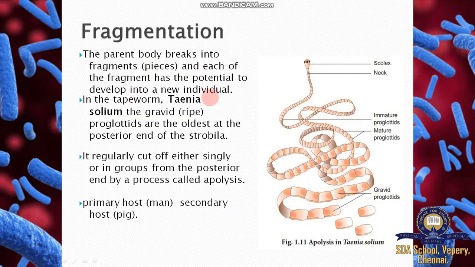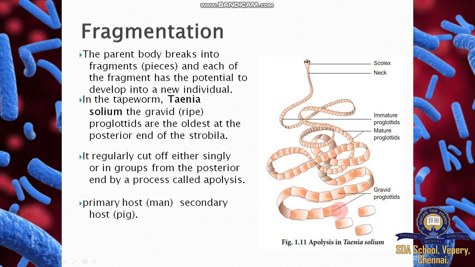Then fragmentation. This is a kind of tapeworm, Taenia solium. Taenia solium consists of a head called the scolex, and the entire body is segmented. The segments of Taenia solium are called proglottids, immature and mature. The mature proglottids break up, two to three at a time, commonly called gravid, and the gravid proglottid contains a developing embryo.